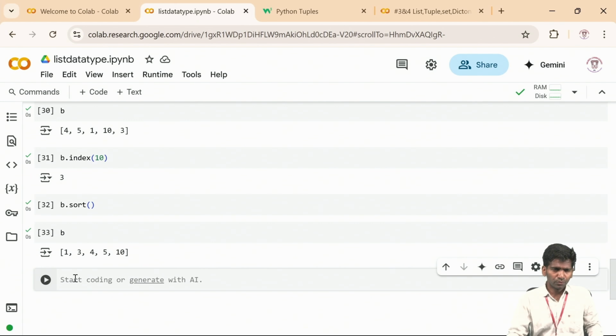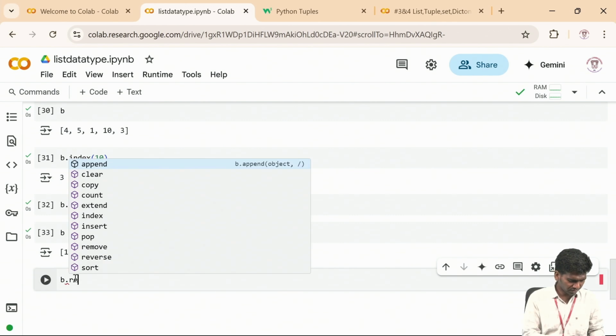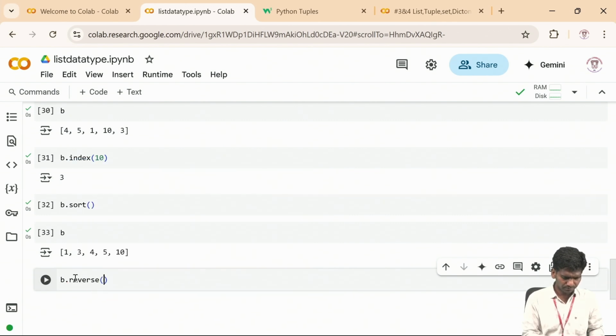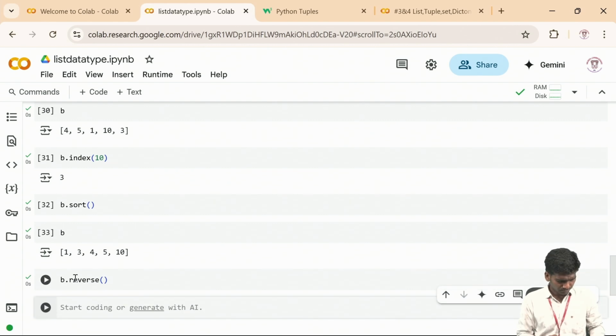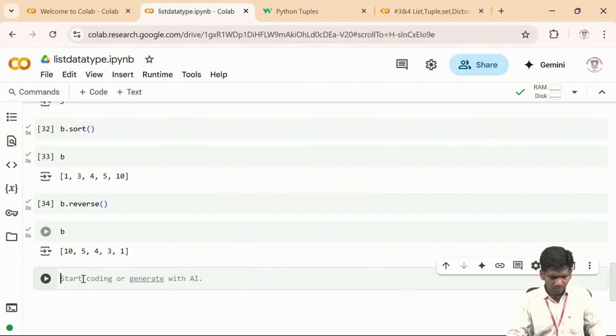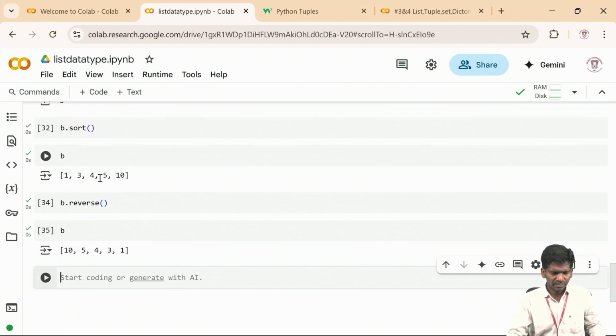Okay. So now let us reverse the list. B dot, we have another function to reverse the list. B dot reverse. Yeah, you can see 10, 5, 4, 3, 1. So all the elements got reversed. So these are a few methods that can be applied on the list.